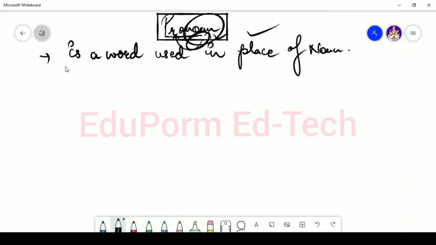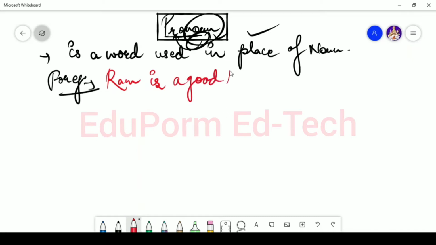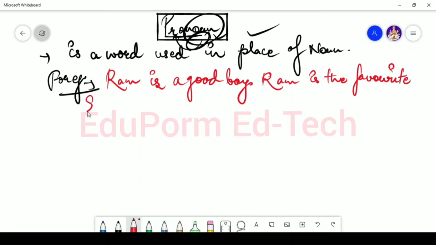Let's say for example, if I am talking about someone, or if I'm writing a story, let's say I'm writing a diary where I'm talking about Ram and I'm saying that Ram is a good boy. Ram is the favorite student of his teachers.